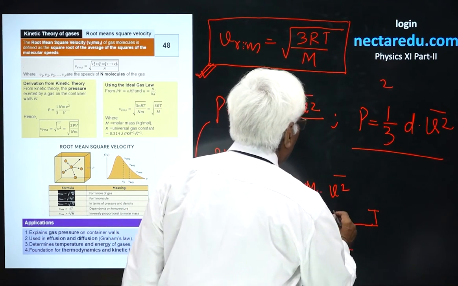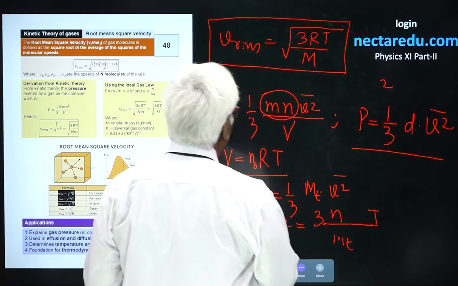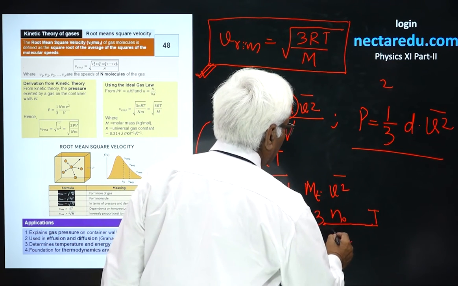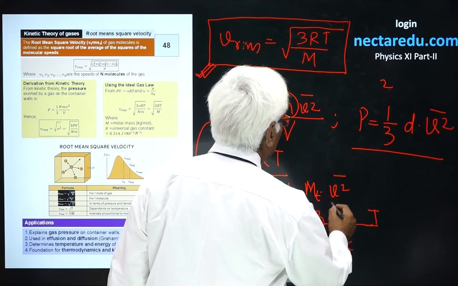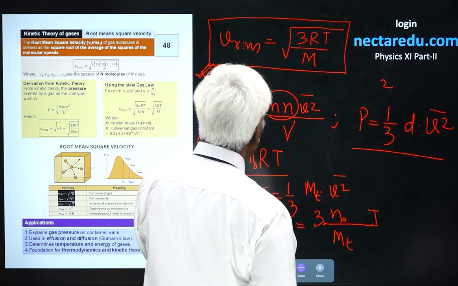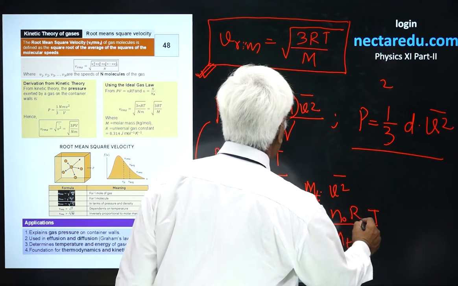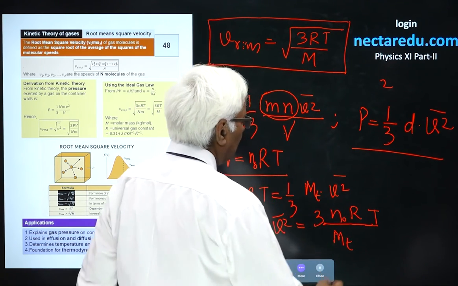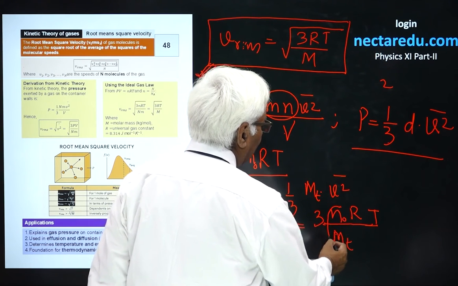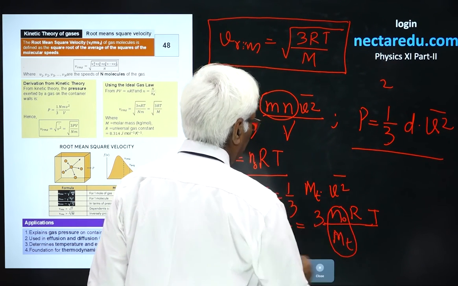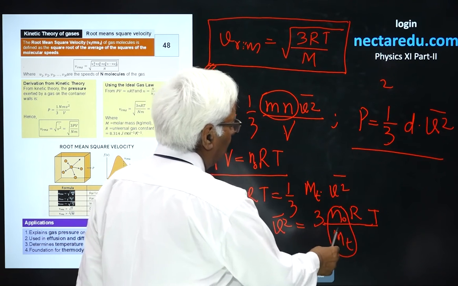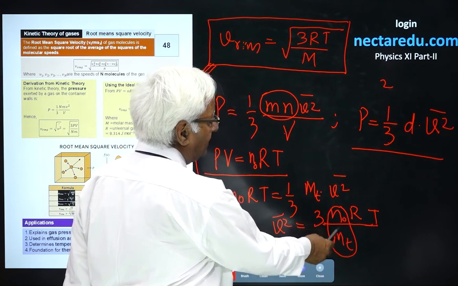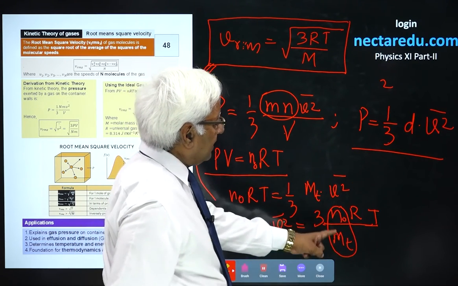This will give you the number of moles; n we are taking for the number of moles. So, this is total mass, and N0RT times 3 upon MT. This could be written with the molecular weight, because the mass of N0 moles is MT, then that of 1 will be MT by N0.